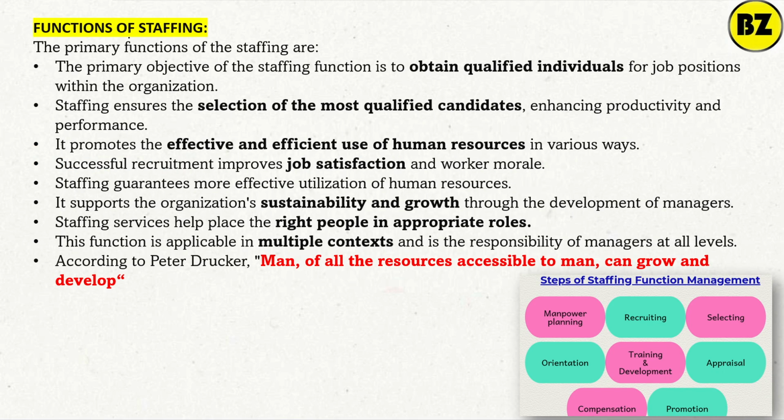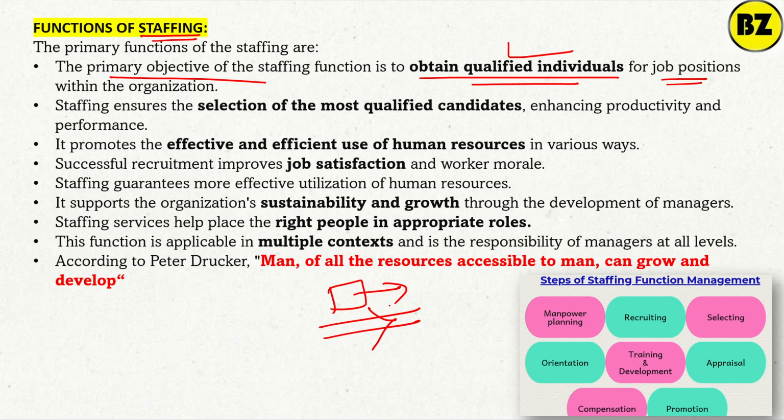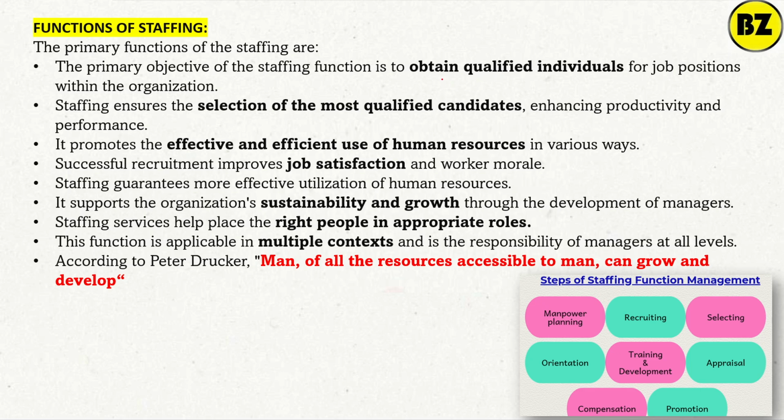Now see, what are the functions of staffing? The primary objective of the staffing function is to obtain qualified individuals. Staff means the employee, so we need the proper employees suitable for the job position. In a bank, how do we hire the employee? We have the IBPS examination through which the employee gets into the organization. This is a proper entrance level examination, so we can get qualified individuals.